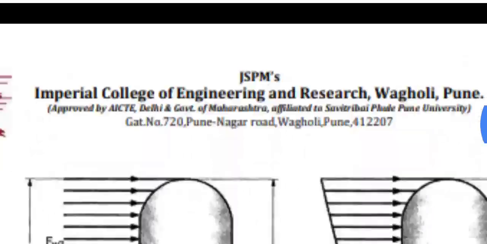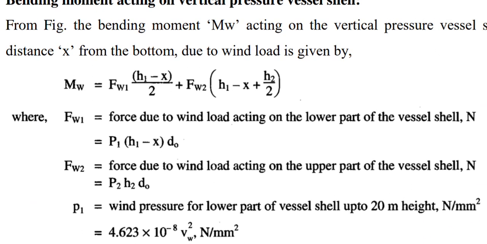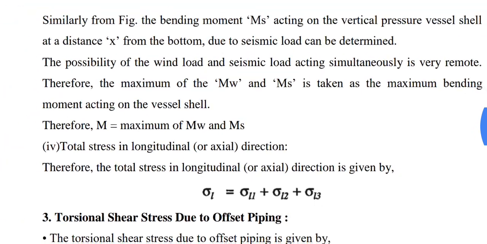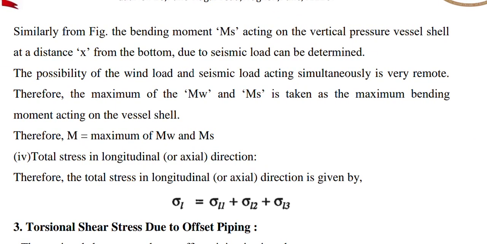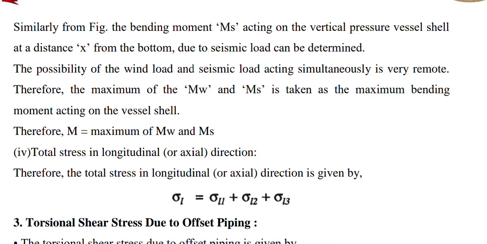In this way, we can calculate the moment due to the wind load, and if we put this moment value in the bending stress, that is sigma B is M by Z, we can calculate the bending moment stress because of wind load in the vertical pressure vessel shell. Similarly, we can calculate the bending moment due to the seismic load at a distance x from the bottom, and whichever value of maximum moment is larger is considered for bending moment in case of the vertical pressure vessel shell.